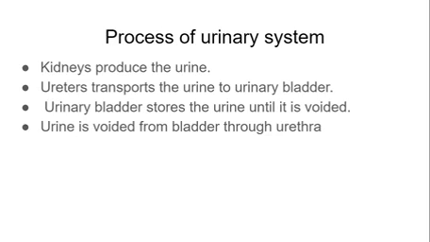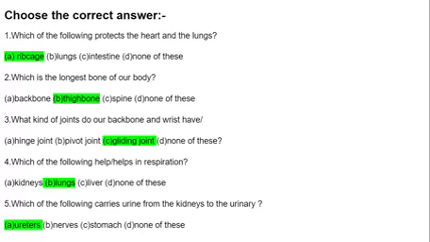Kidney produces the urine. Ureter transports the urine to the urinary bladder. Urinary bladder stores the urine until it is voided. Urine is voided from the bladder through the urethra.